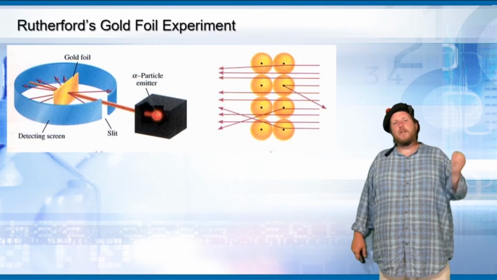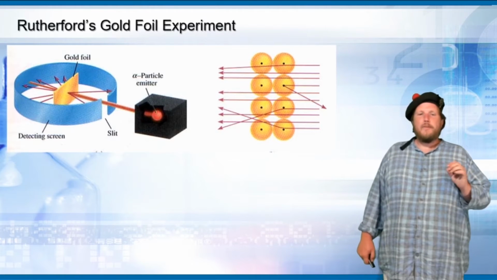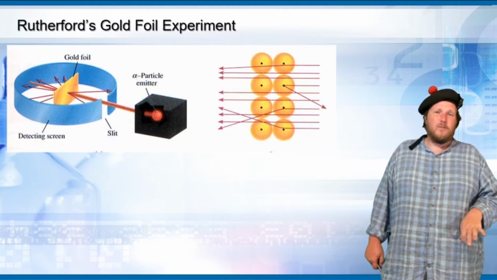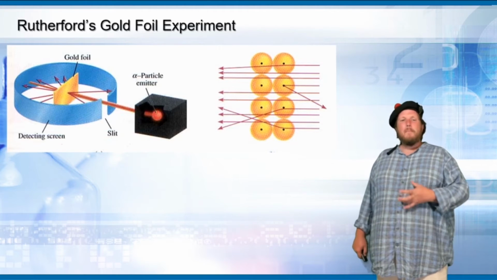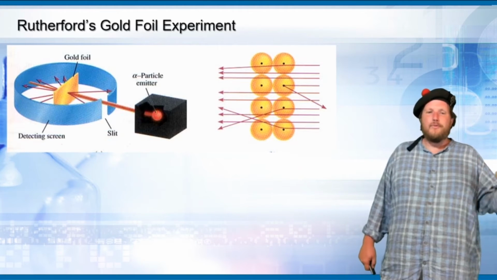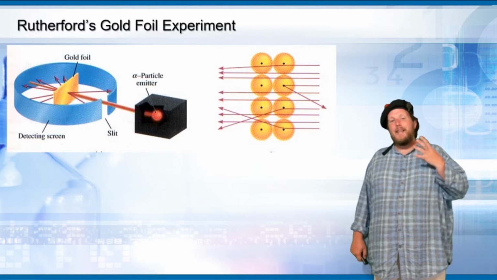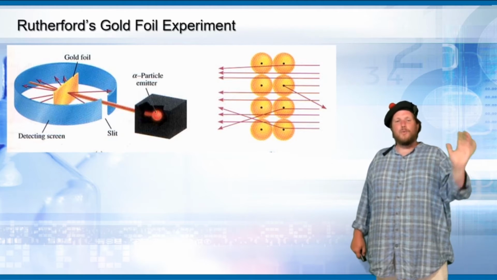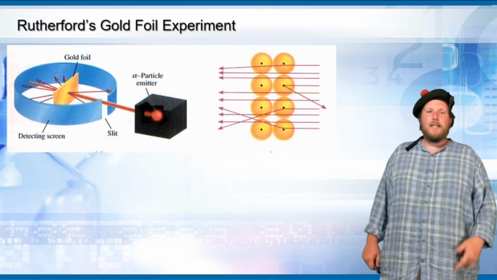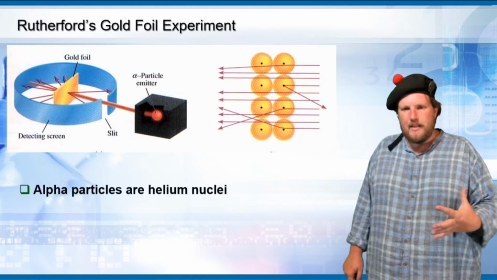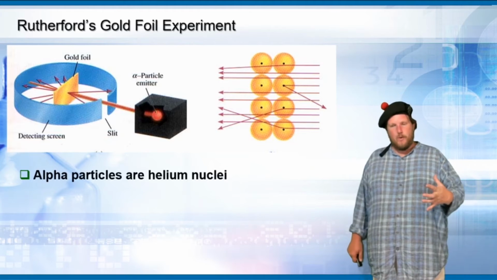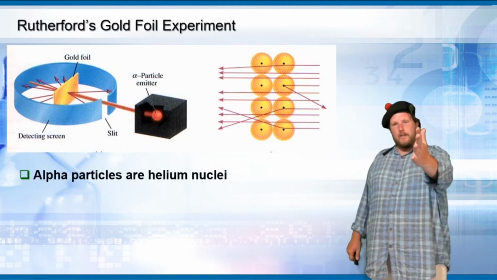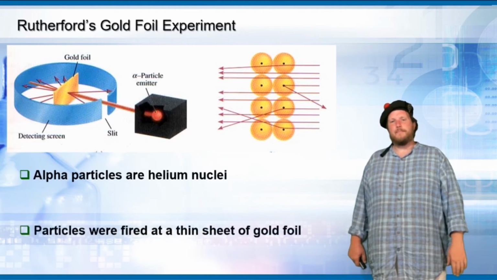So Rutherford had an experiment. Rutherford took an alpha particle emitter. They didn't really know what alpha particles were, but they shot it at gold foil. That gold foil was then surrounded by a detecting screen, and they wanted to see what happened when those alpha particles, which are helium nuclei, we know that now, are fired through gold foil.